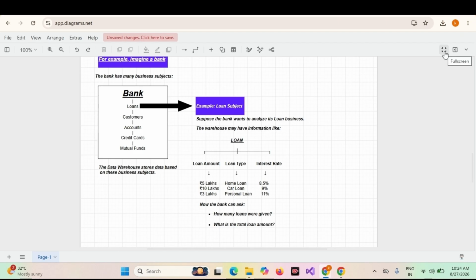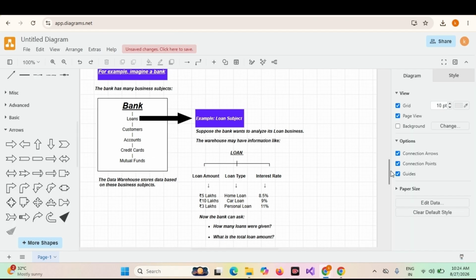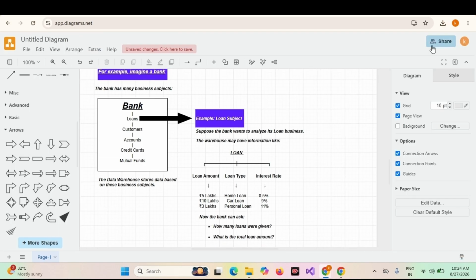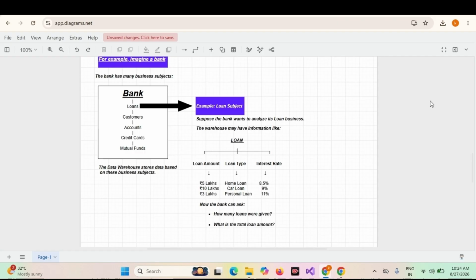So sales is the subject, and sales amount is a detail or measure. Here also, loan is a subject, and loan amount, loan type, interest rate are the details. Now you will understand what subject oriented is. Subject is equal to topic or business subject, any subject like data subject, business subject. Here it is business subject data. Now clear, right? So this is subject oriented.